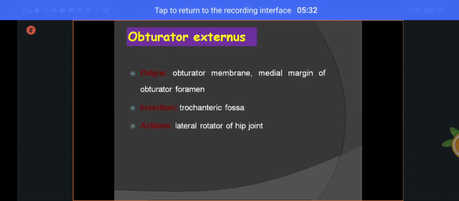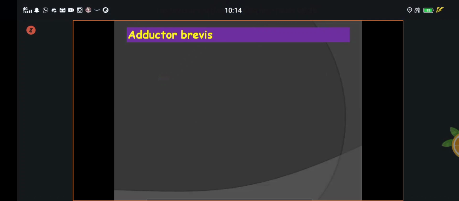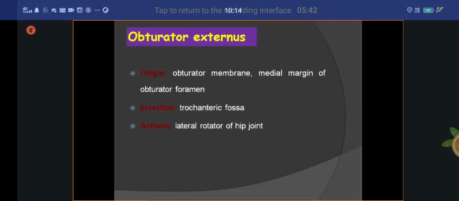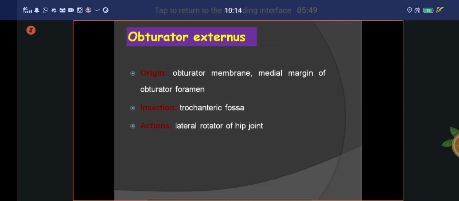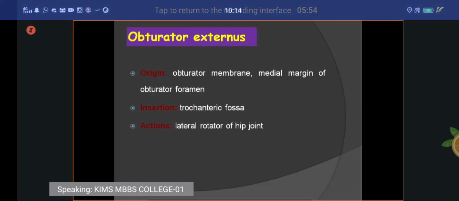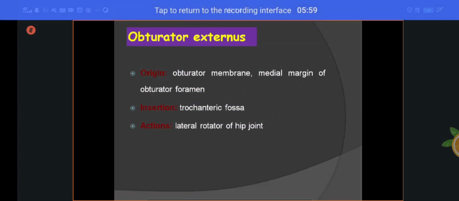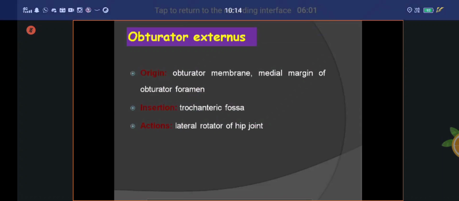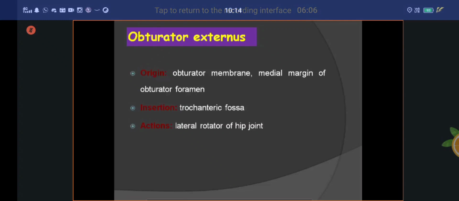Actions: lateral rotator of the hip joint. The lateral rotator of the hip joint. After that, nerve supply, same thing, your femoral nerve. Sorry, the obturator nerve. That is called your obturator externus muscle. Origin mainly coming from the obturator membrane and medial margin of the obturator foramen. The insertion is attached to the trochanteric fossa of the femur. Actions are lateral rotator of the hip joint.